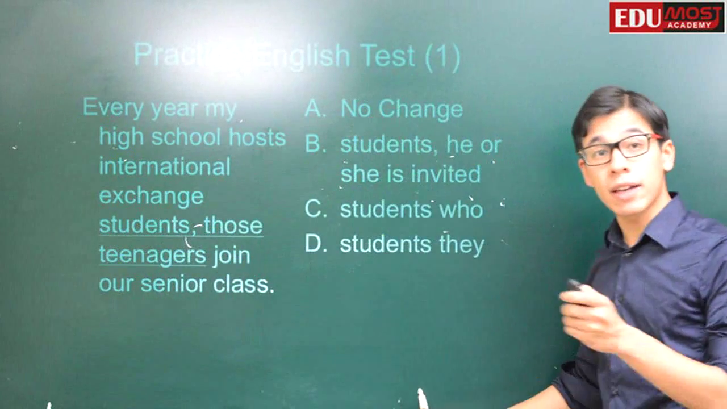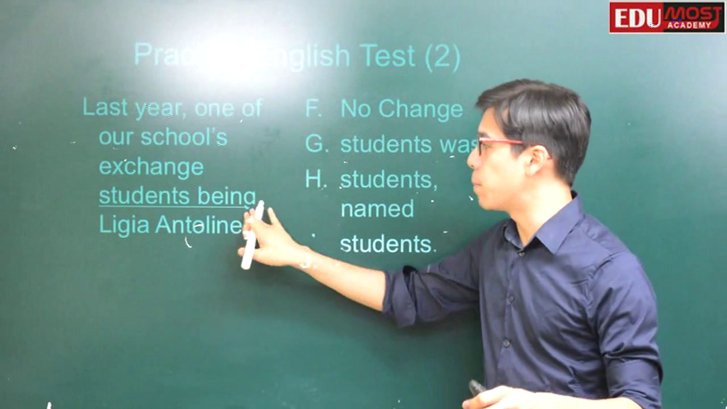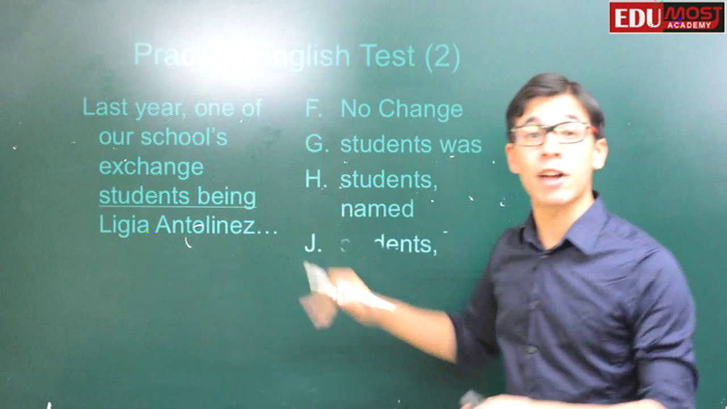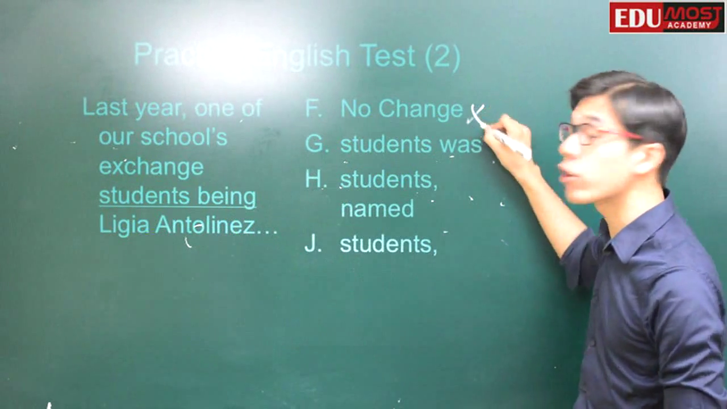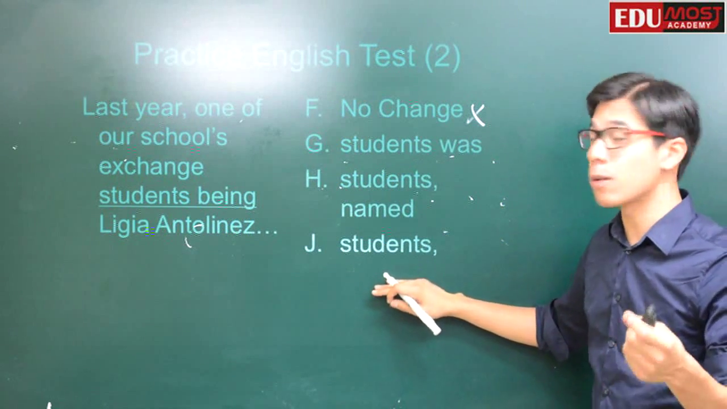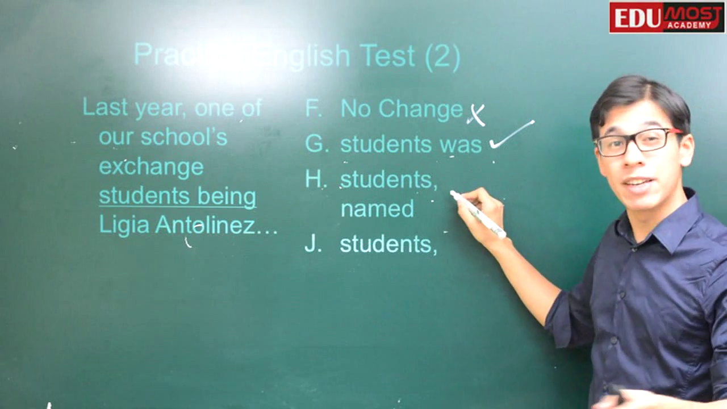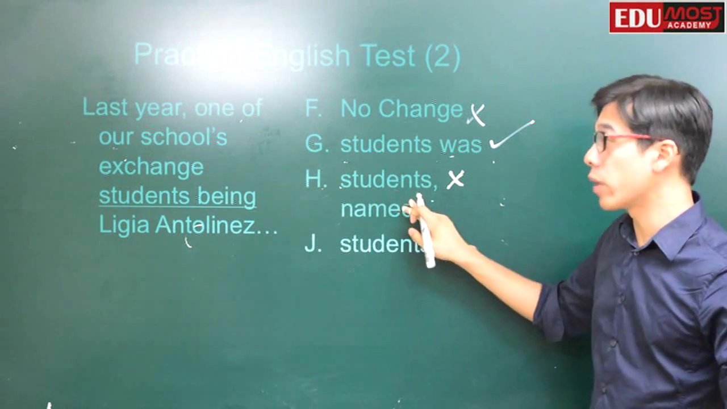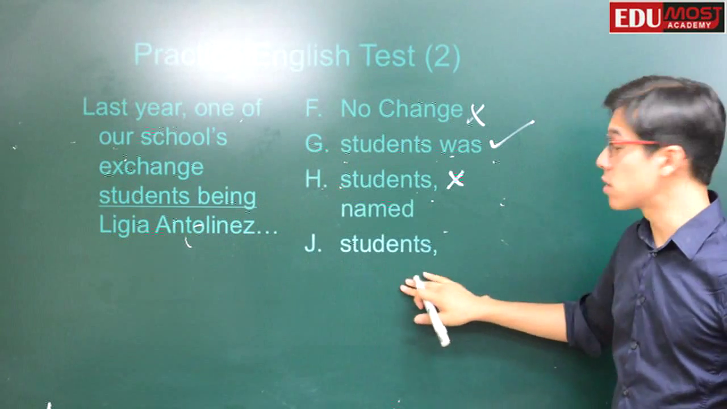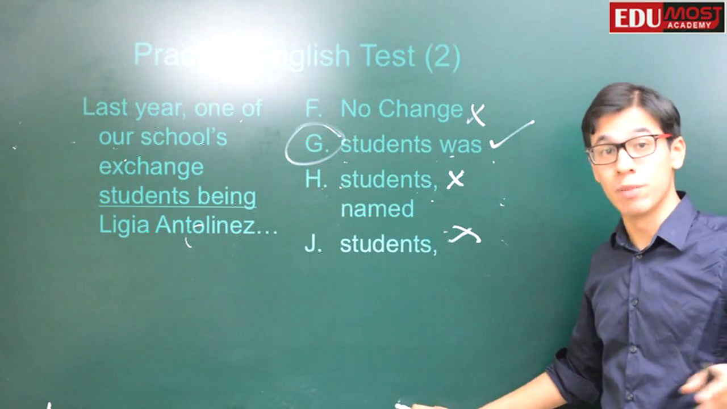Now, if we take a look at our second question, see here, "last year, one of our school's exchange students being Ligia Antolinas." Here we see being isn't actually a verb. We reviewed being as a participle. So we need to find the option here that inserts a verb into the sentence, which we see in G. And we see here "students, comma, named." Again, we don't have a verb going with this main part of the sentence, and here "students," we're not introducing a verb. Thus, our answer here must be G.